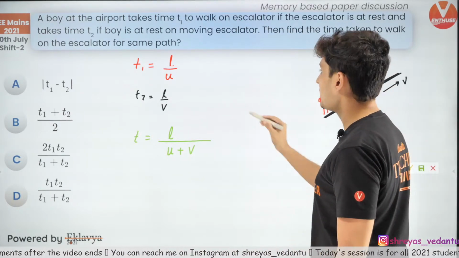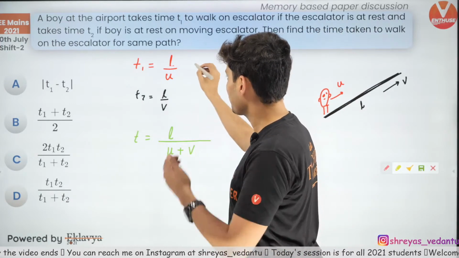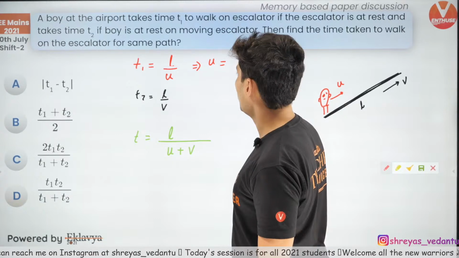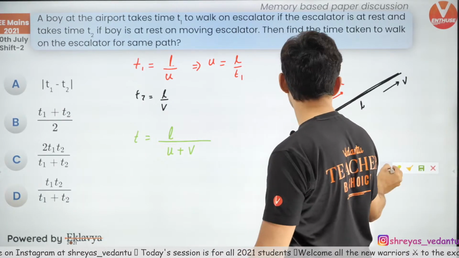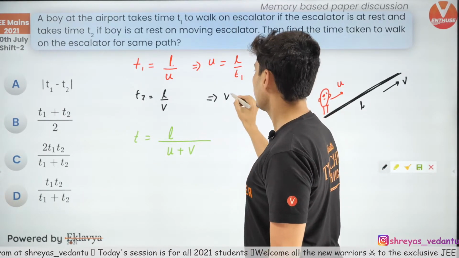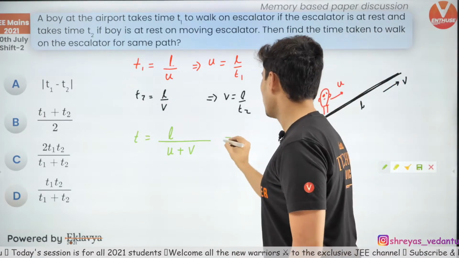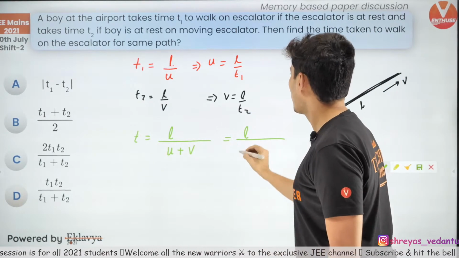You can clearly see from here, U is nothing but L by T1, and from here you will see V is equal to L by T2. Now just need to substitute it over here. So L divided by, what is U?